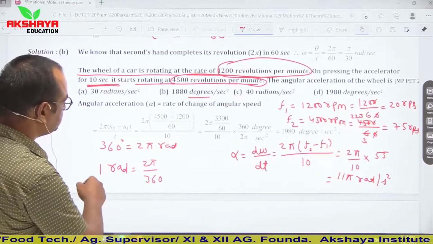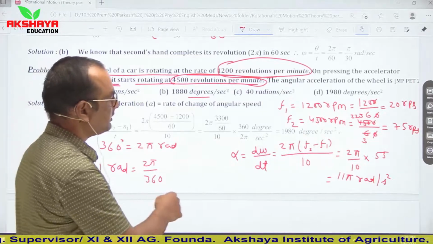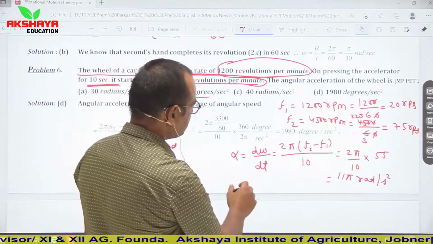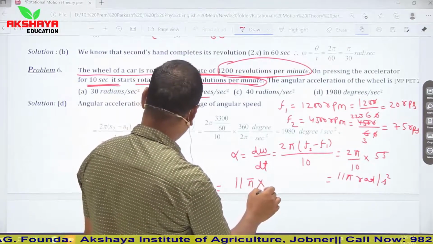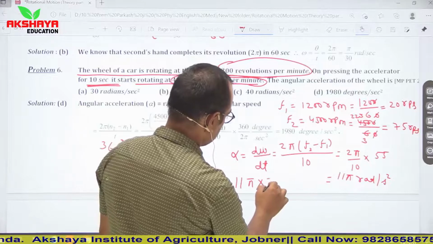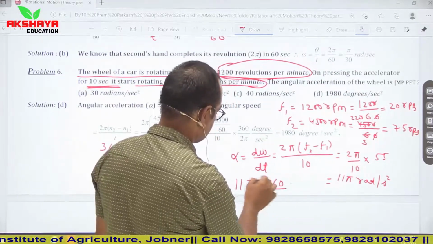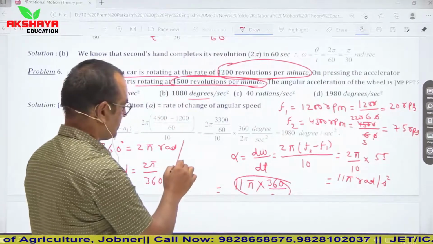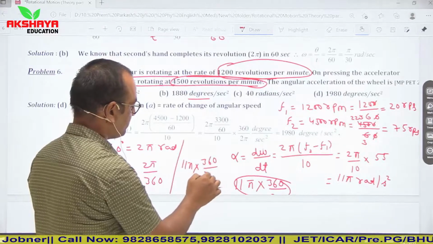So see, convert it into degree. So it is 11 pi into 360 upon 2 pi.